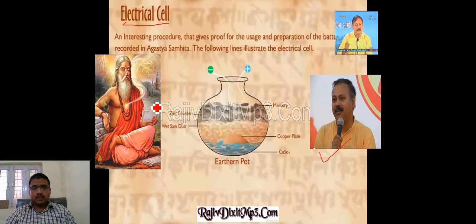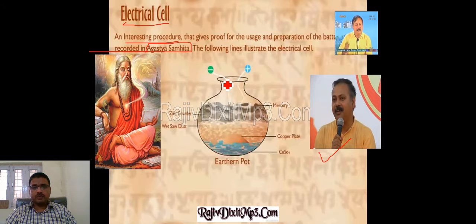This Agastya has given knowledge about this electrical cell, and this discovery gives proof for the uses and preparation of the battery, recorded in the Agastya Samhita. It is a kind of Smriti written in the Agastya Samhita, in which he has written about their discovery.